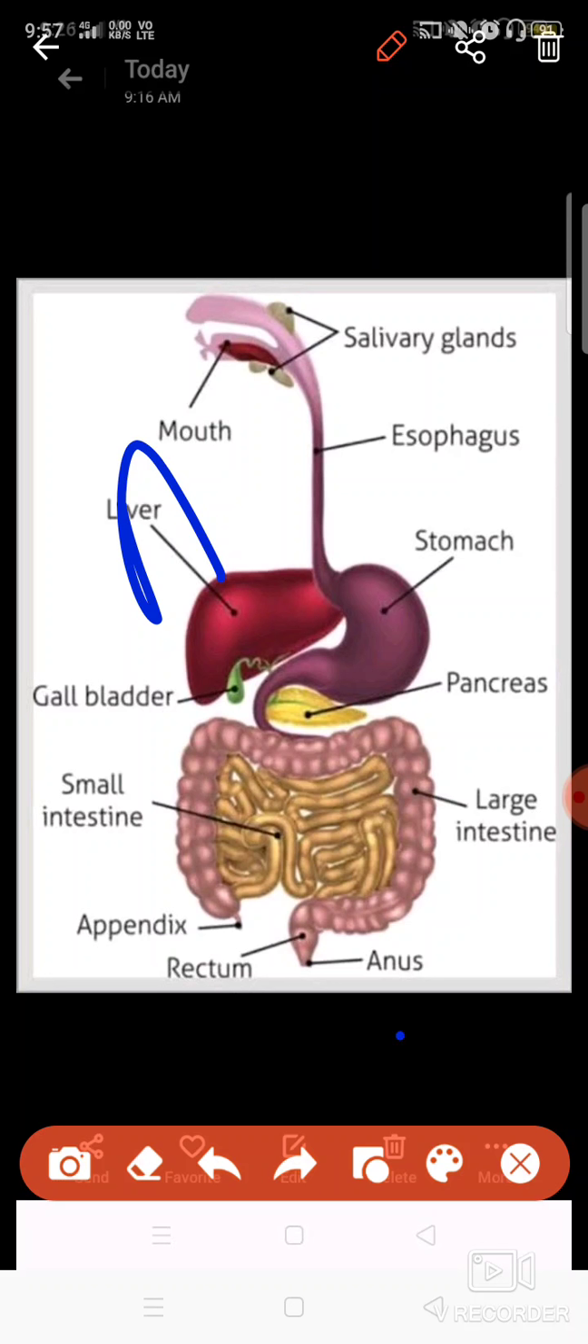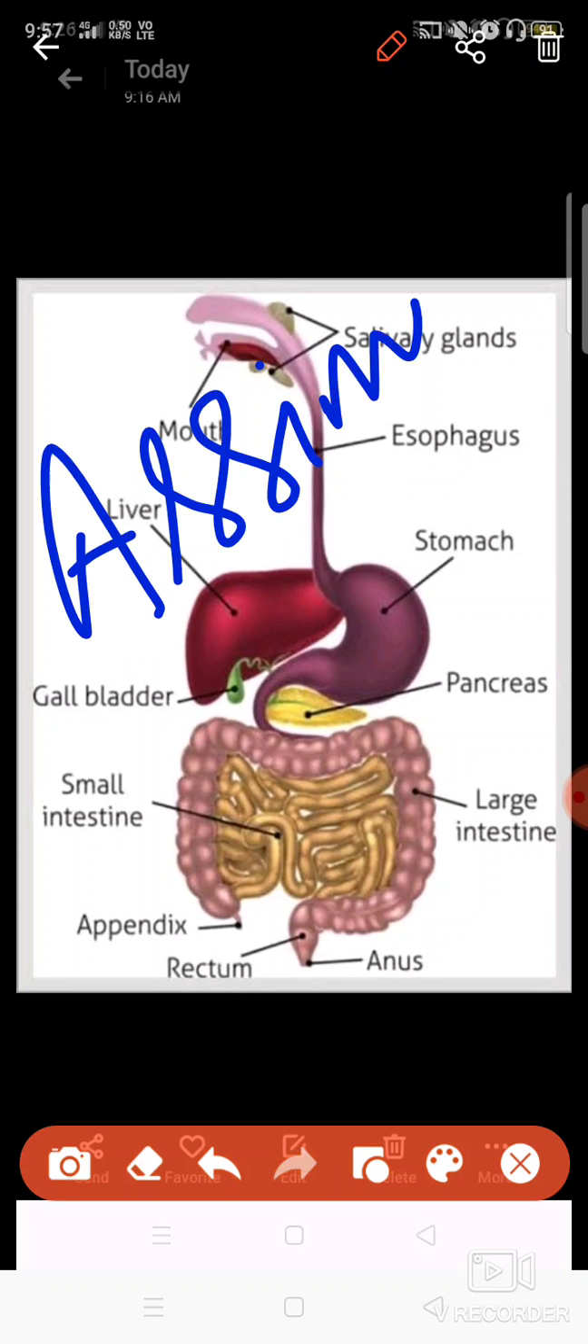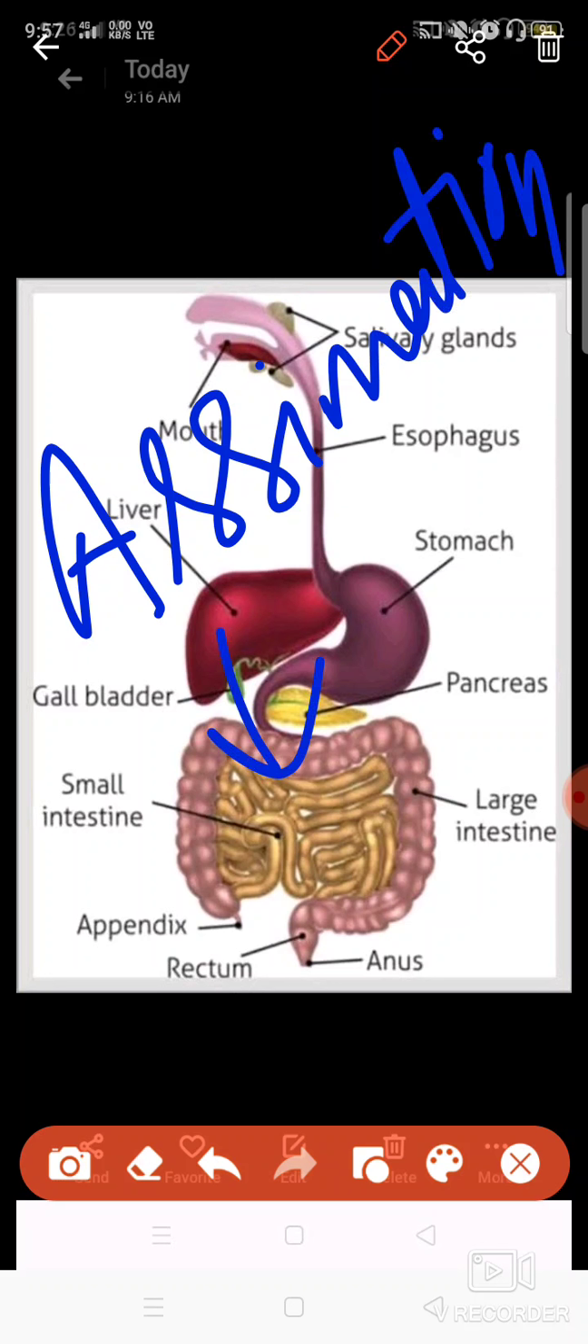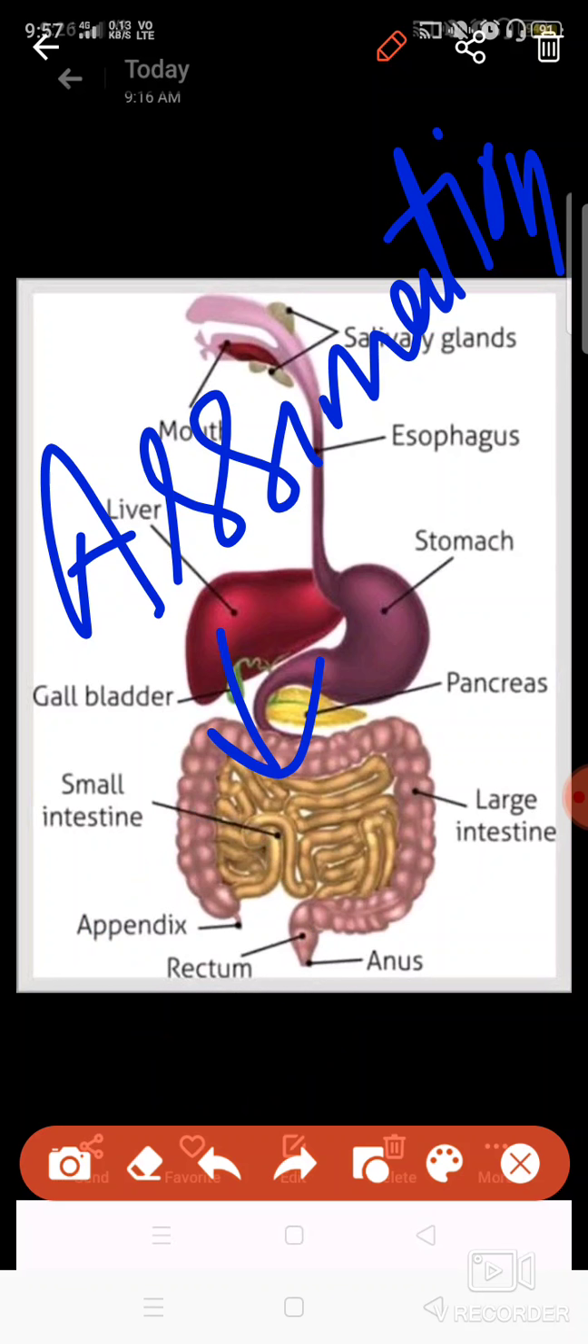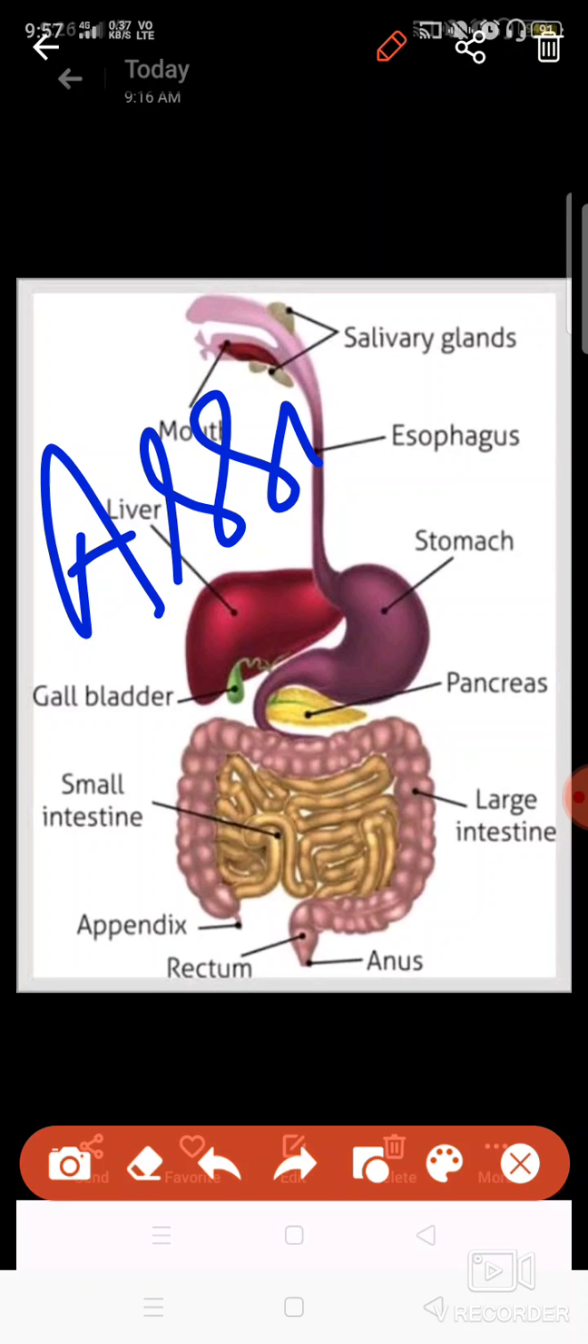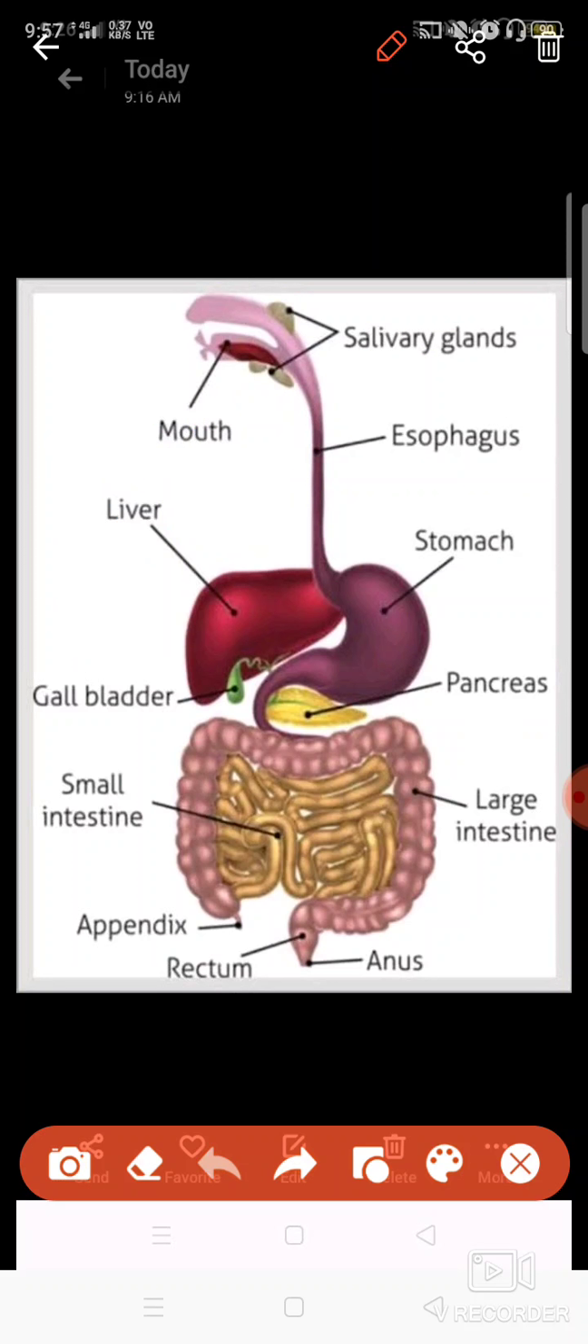Then comes the part that is assimilation. Assimilation is done in the cells. Once the blood absorbs the nutrients, it carries them to different cells, and cells utilize these nutrients for respiration, for growth, and so on. Photosynthesis is not carried out in our body, but other processes like formation of lipids and proteins and formation of cell membrane occur in the cell. So assimilation occurs in the cells only.